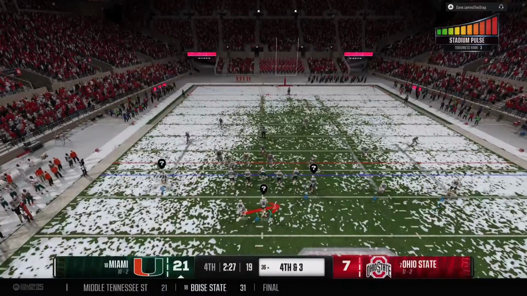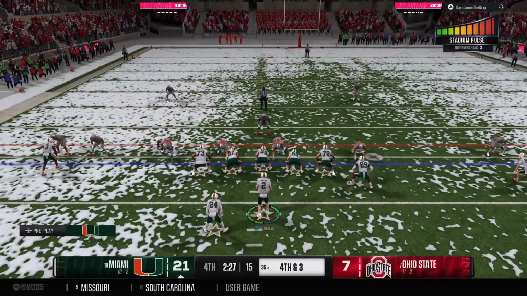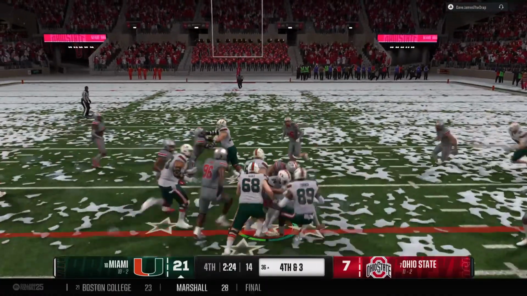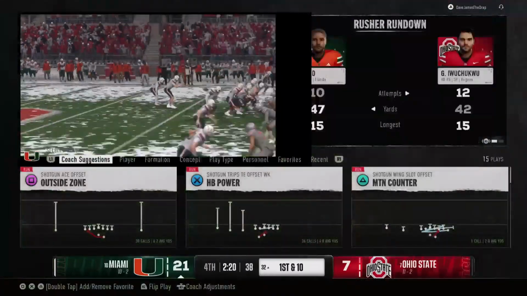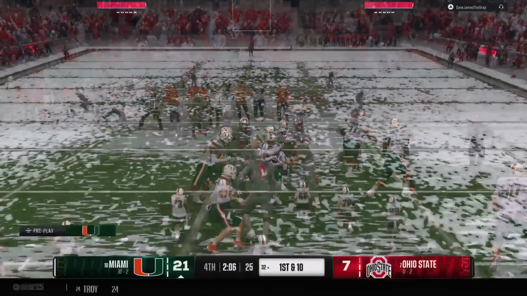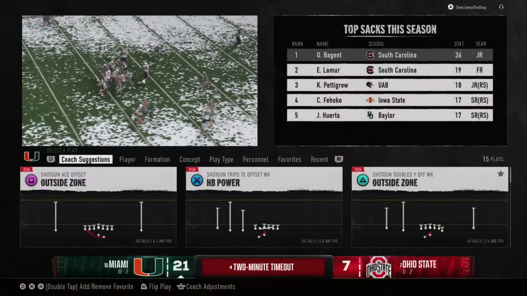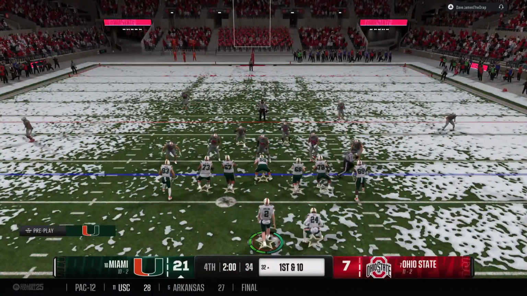They went for it and failed on fourth down earlier. Let's see if they fare better here. From the shotgun, it's a handoff. And he picks up the first down, tackled at the 32. Boy, this offense just seems to get more confident as this football game is played out. They've got a nice lead. Here they are in the fourth quarter, just working that clock, possessing the football, and trying to get out of here with a nice, solid victory.